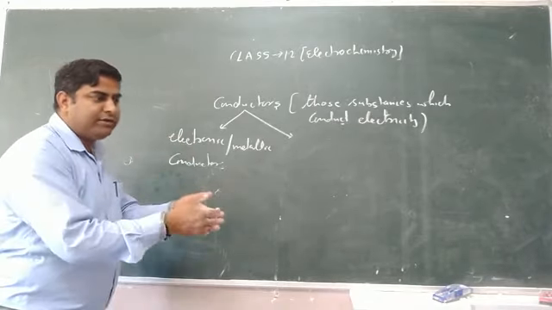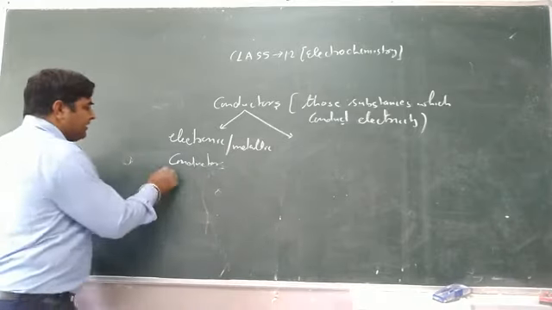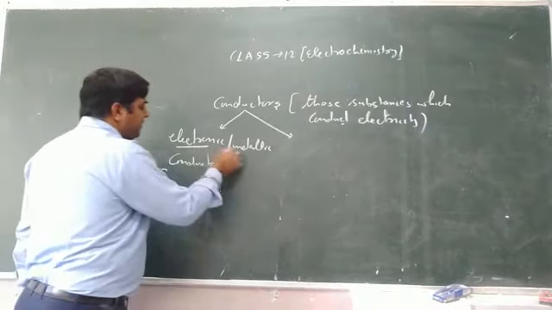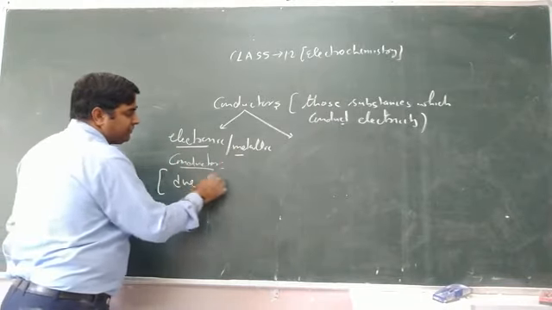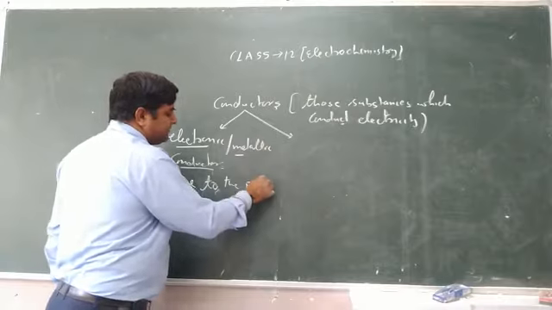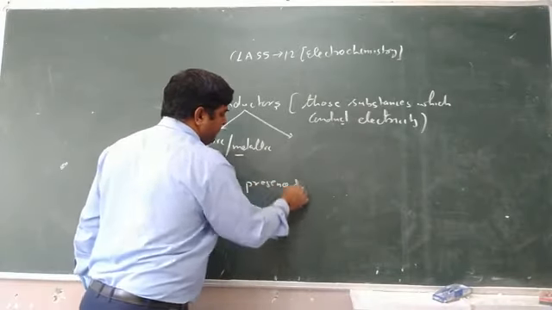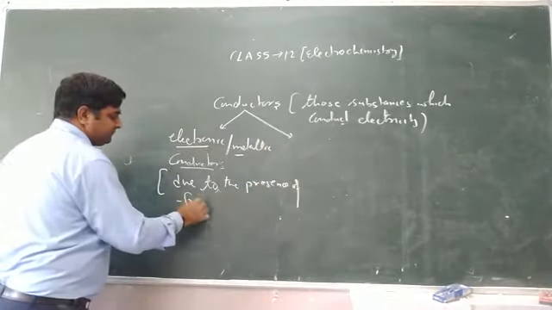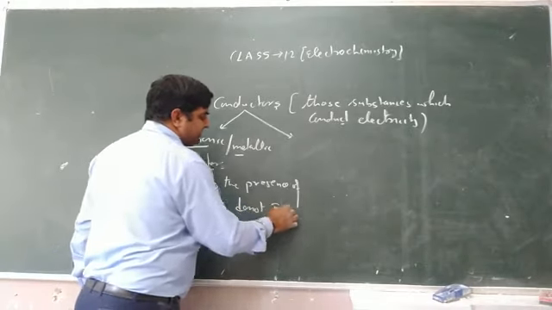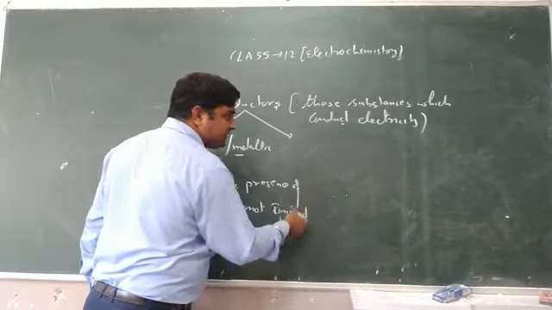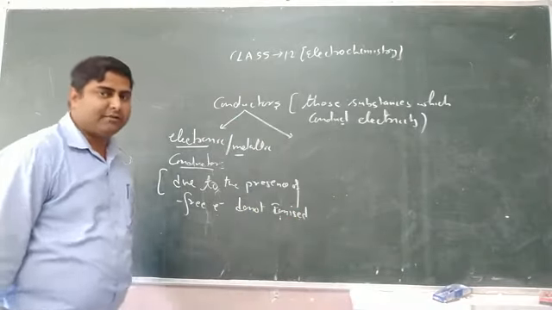They do not get ionized. So, electronic or metallic conductors conduct electricity due to the presence of free electrons. They do not ionize, means they do not form ions.